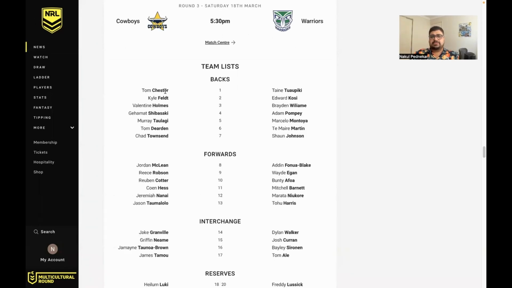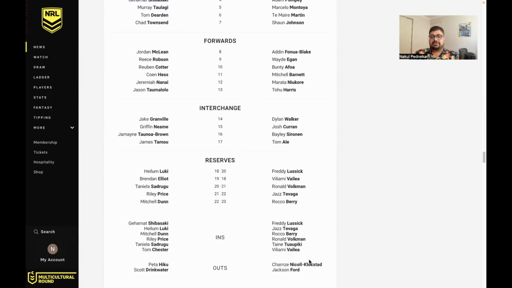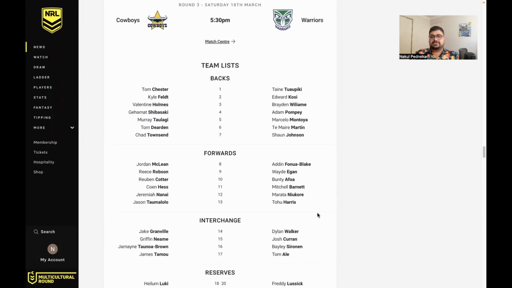Cowboys, Warriors. Cowboys are missing Drinkwater and Hiku. Chester and Shabaski come in there. Warriors, unfortunately, everyone knows Nickel Clockstad and Ford had their HIA, so they're both missing. Barnett moves to the edge, and they've got a rookie in at fullback.